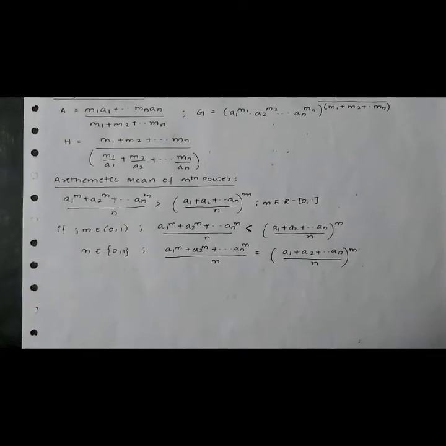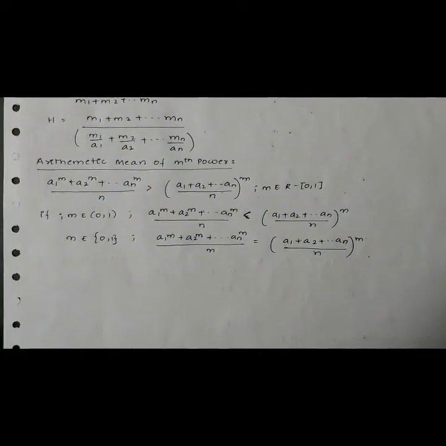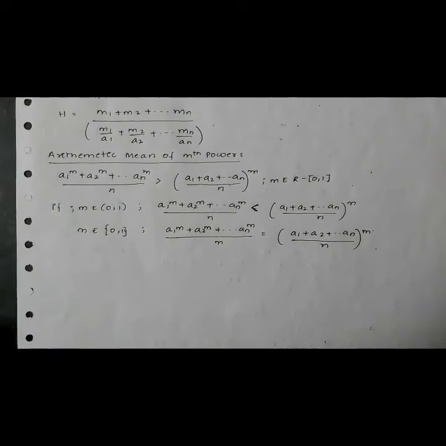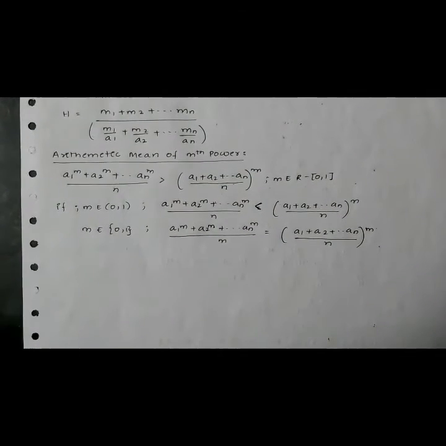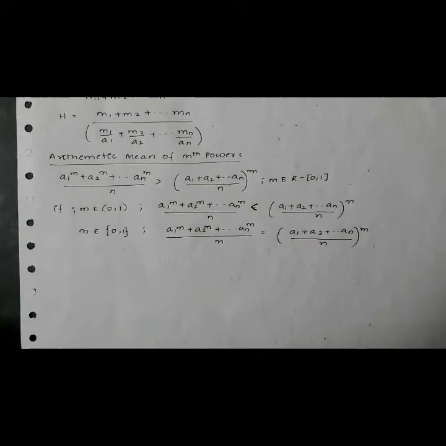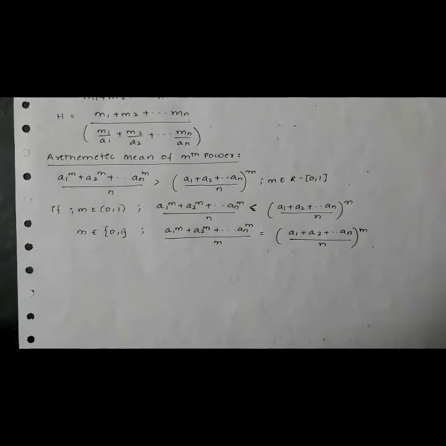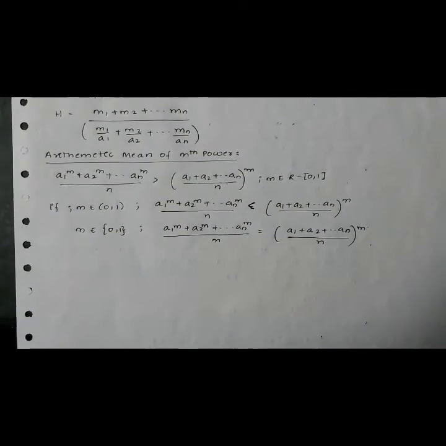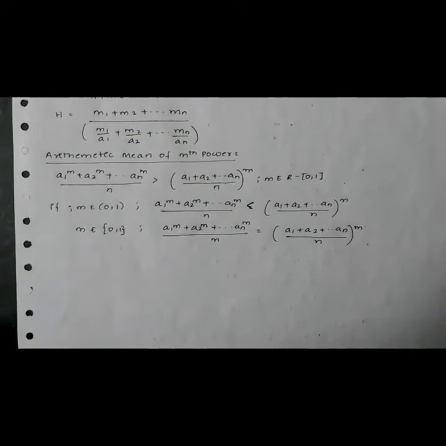Arithmetic mean of mth power. Let a1, a2 and so on an be n positive real numbers, specified that they are not all equal, and let m be a real number. Then a1 power m plus a2 power m and so on an power m by n is greater than a1 plus a2 and so on an by n whole power m if m belongs to the set of reals minus the set of 0 and 1.